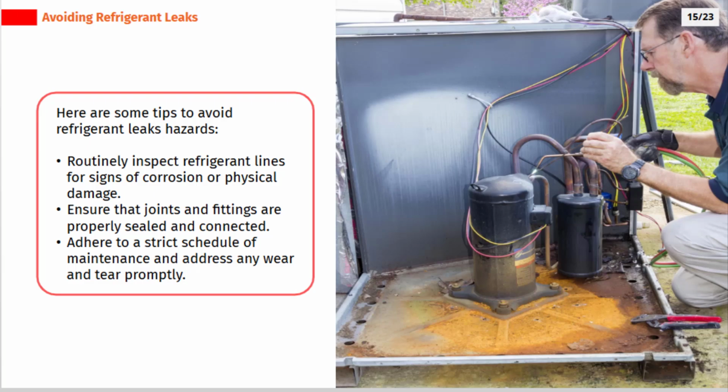Here are some tips to avoid refrigerant leak hazards. Routinely inspect refrigerant lines for signs of corrosion or physical damage. Ensure that joints and fittings are properly sealed and connected. Adhere to a strict schedule of maintenance and address any wear and tear promptly.